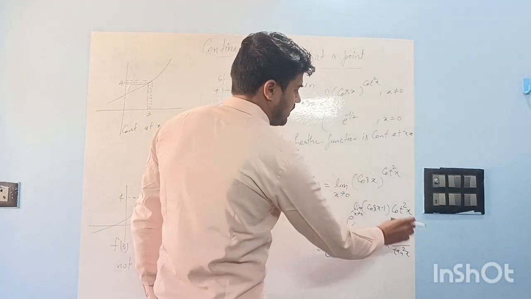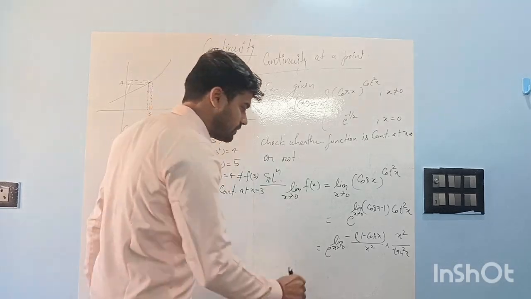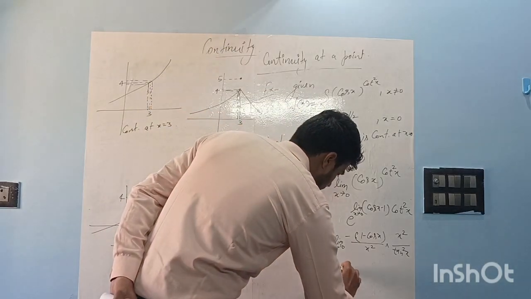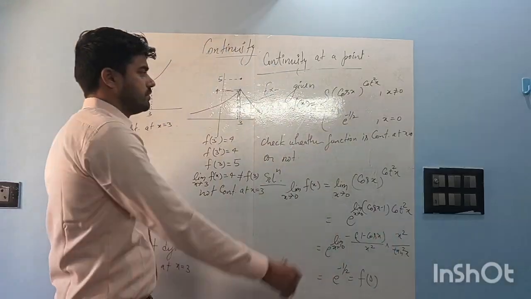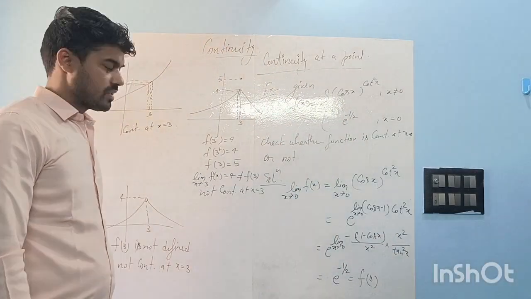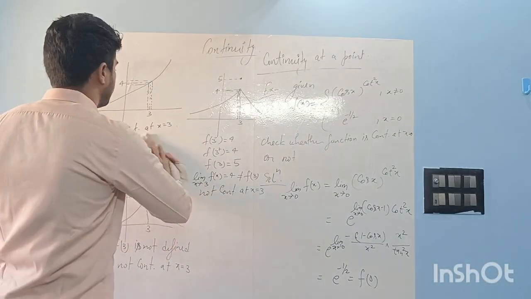This is the standard limit, this is also a standard limit. Its value is 1, its value is 1 by 2. So the answer is e to the power minus 1 by 2, which is equal to the value of the function, right? So that's why the function is continuous at x is equal to 0. Okay.